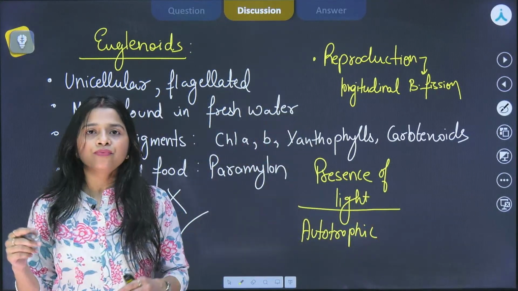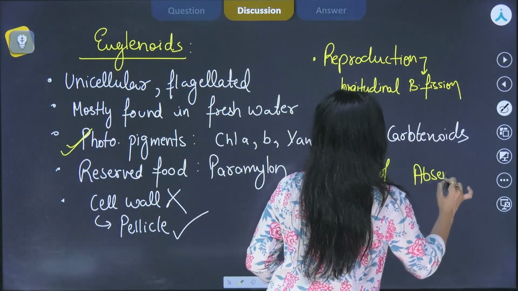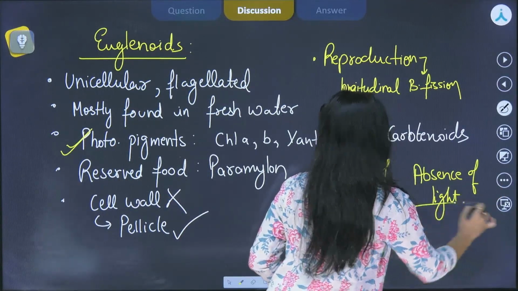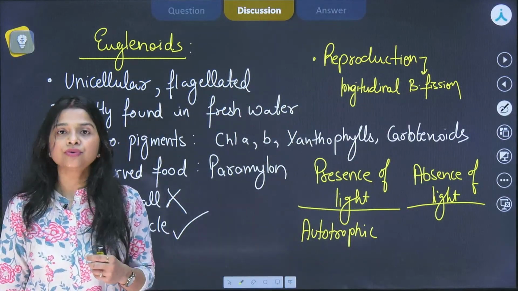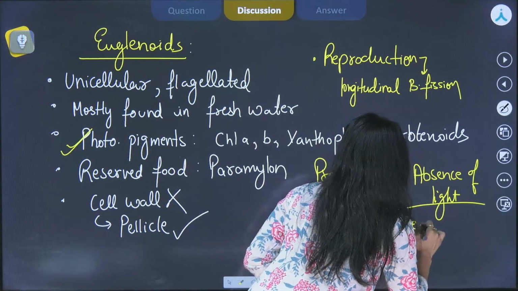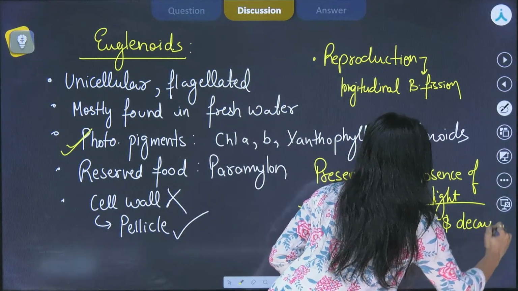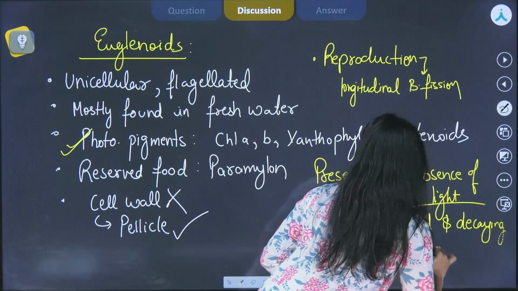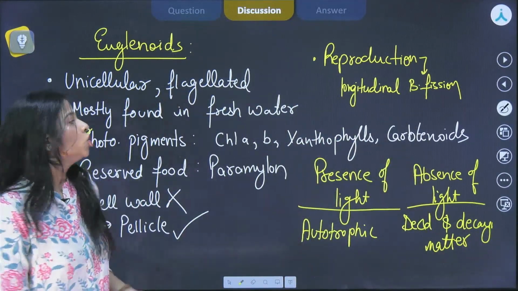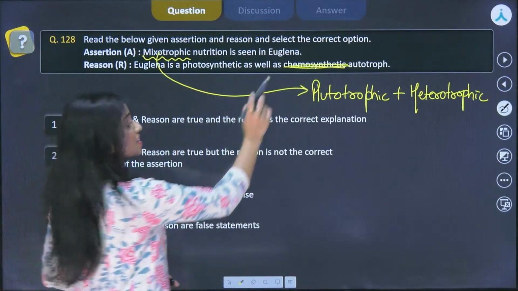But in the other situation, that is absence of light, euglenoids derive their nutrition from dead and decaying matter. Okay, so they feed on dead and decaying matter, and hence saprophytic.